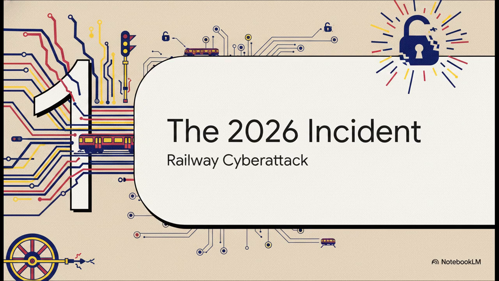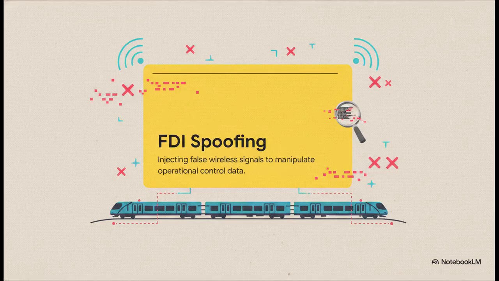Let's look at the basic nature of the attack that brought this massive transit network down. To really get the attacker's methodology, we've got to define the specific threat they used against the railway's radio network. It's known as false data injection, or FDI spoofing.